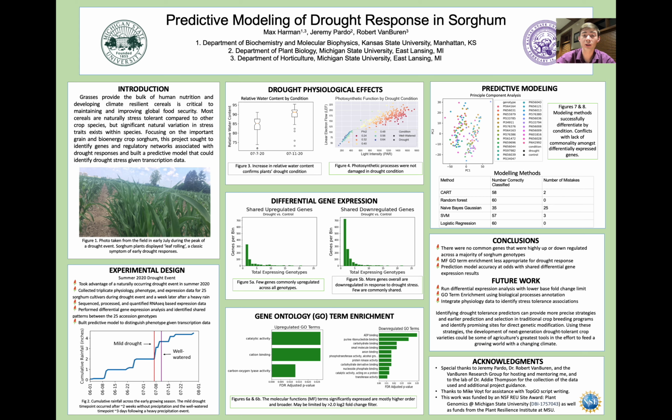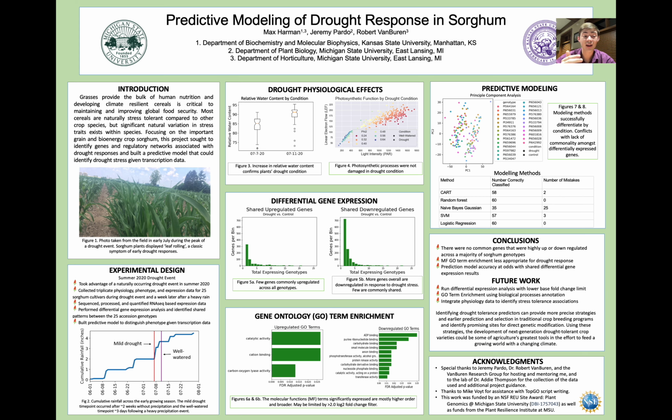Figure 4 shows the measures of photosynthetic function, linear electron flow, and Phi2, which is the proportion of the useful light energy that makes its way into photosystem 2. There is no significant distinction between the drought and well-watered conditions here, showing that the plants were not to the point of drought stress that they gathered damage to their photosynthetic pathways.